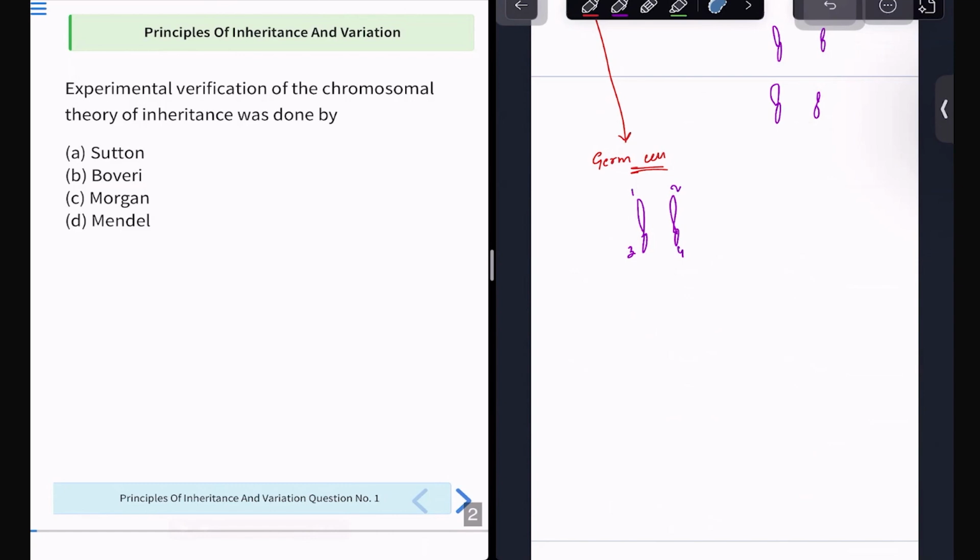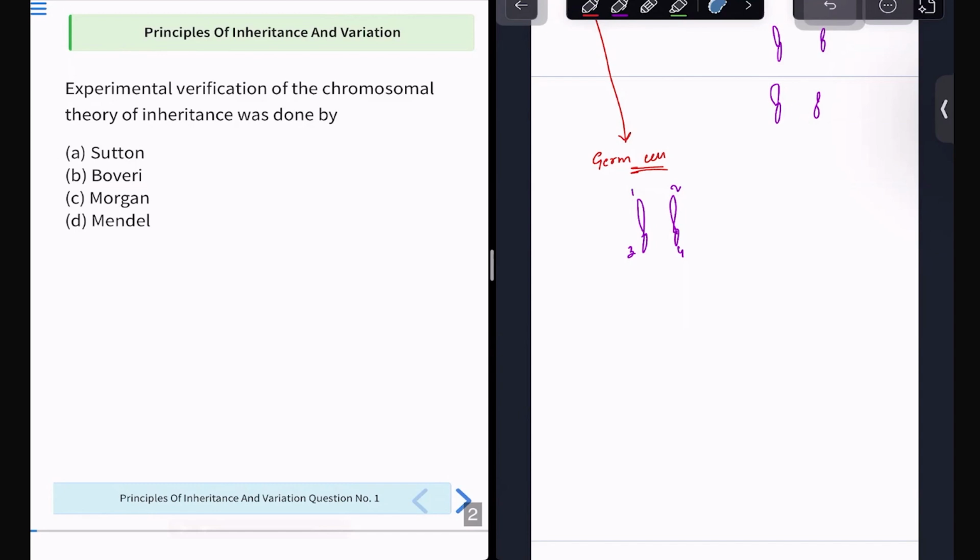They state a statement actually. I'll tell you the statement first, in my words. Just try to understand this thing. They told one very simple thing, that chromosomes behave just in the same way as genes.